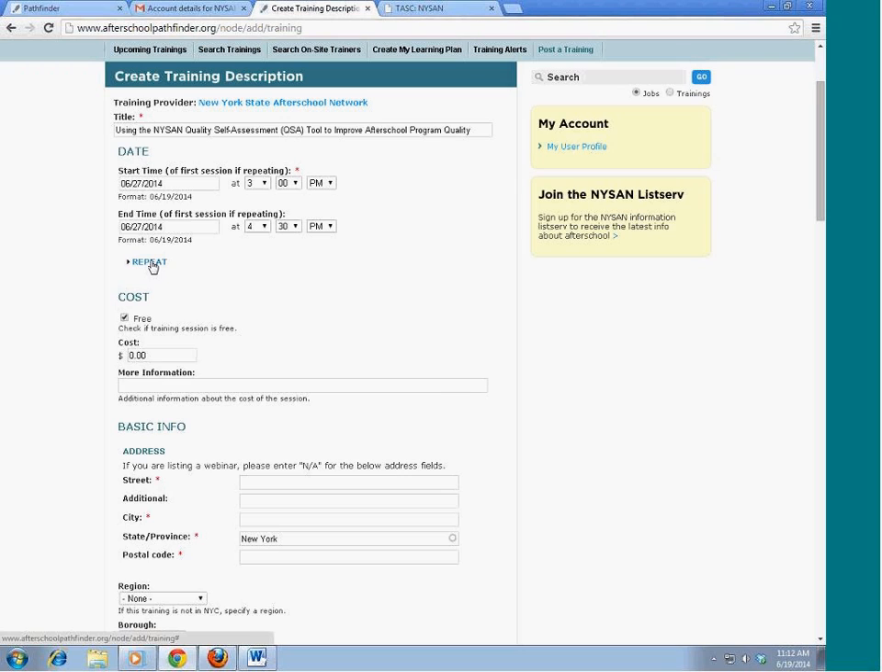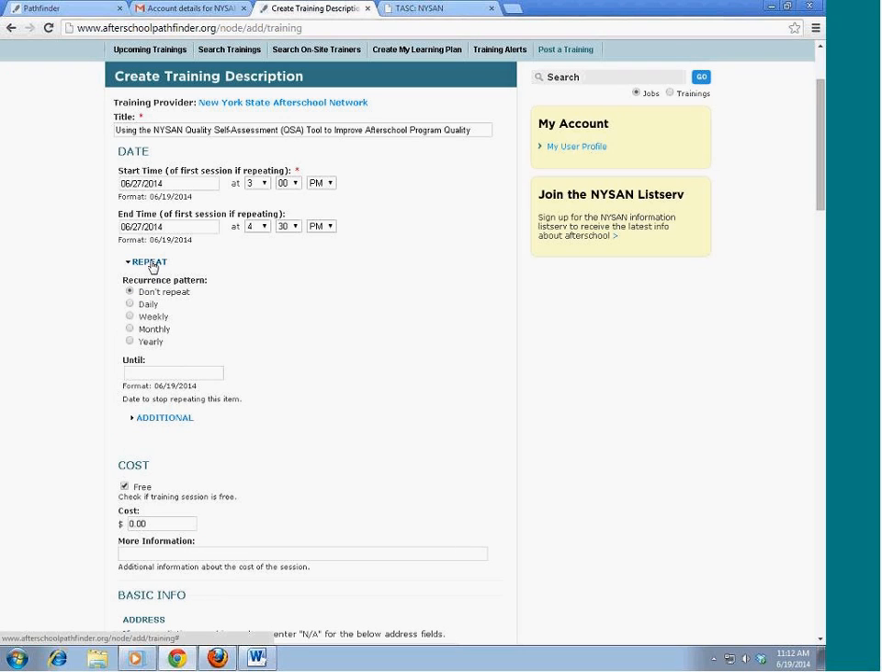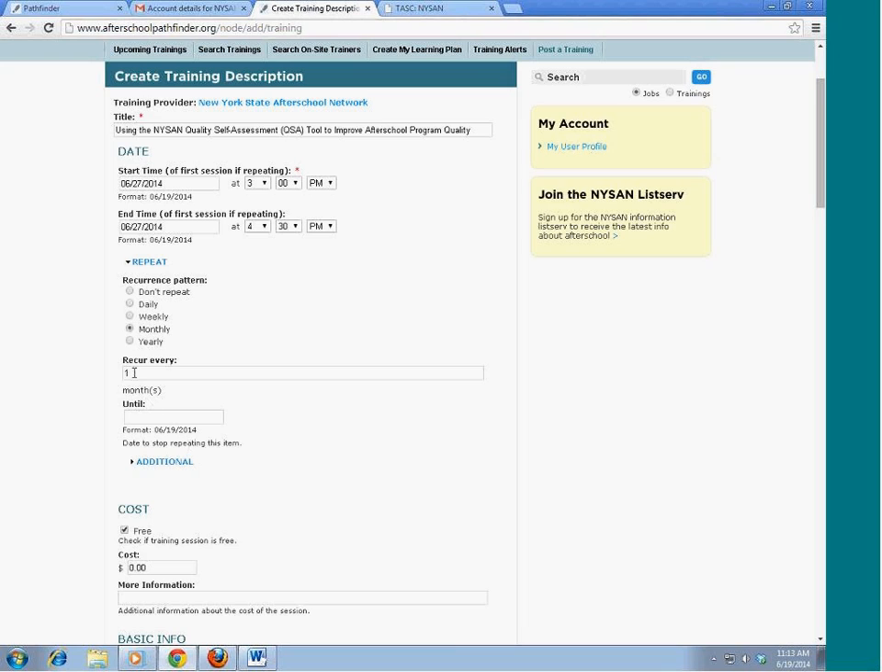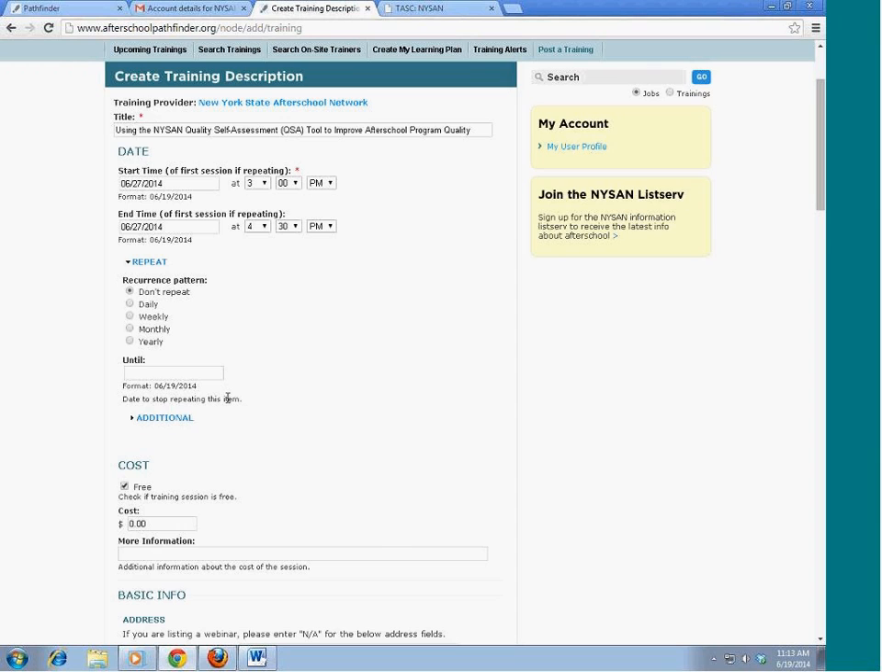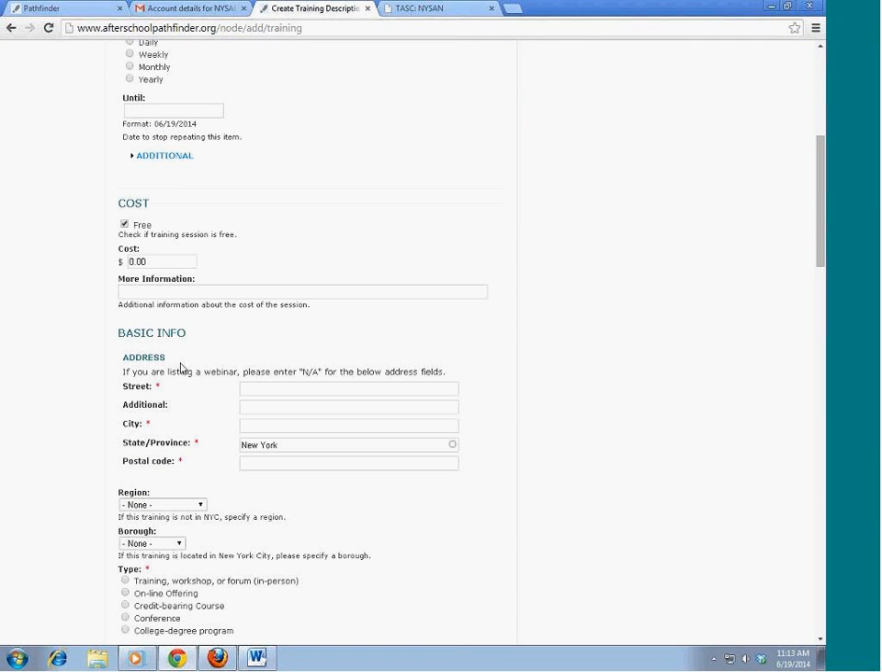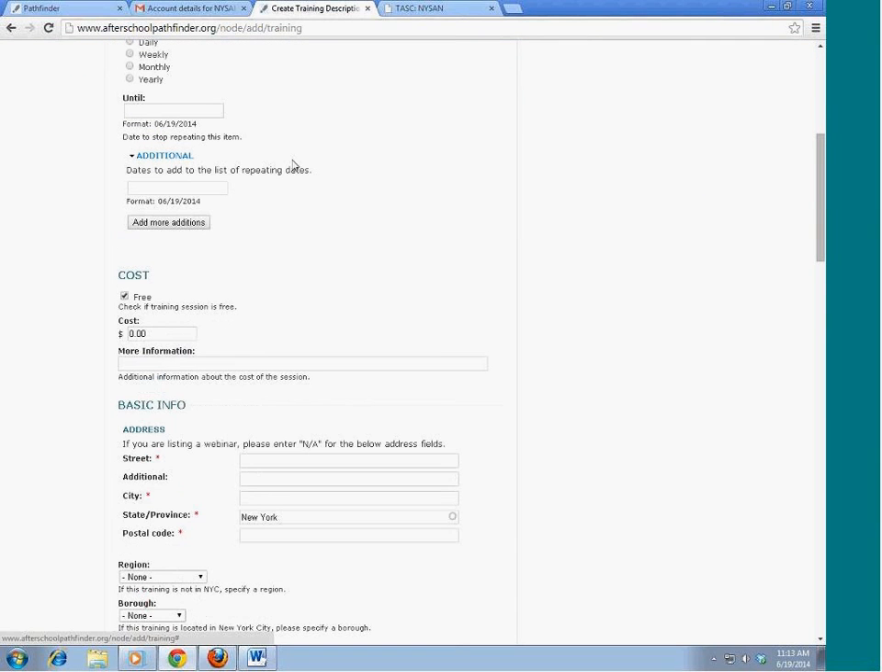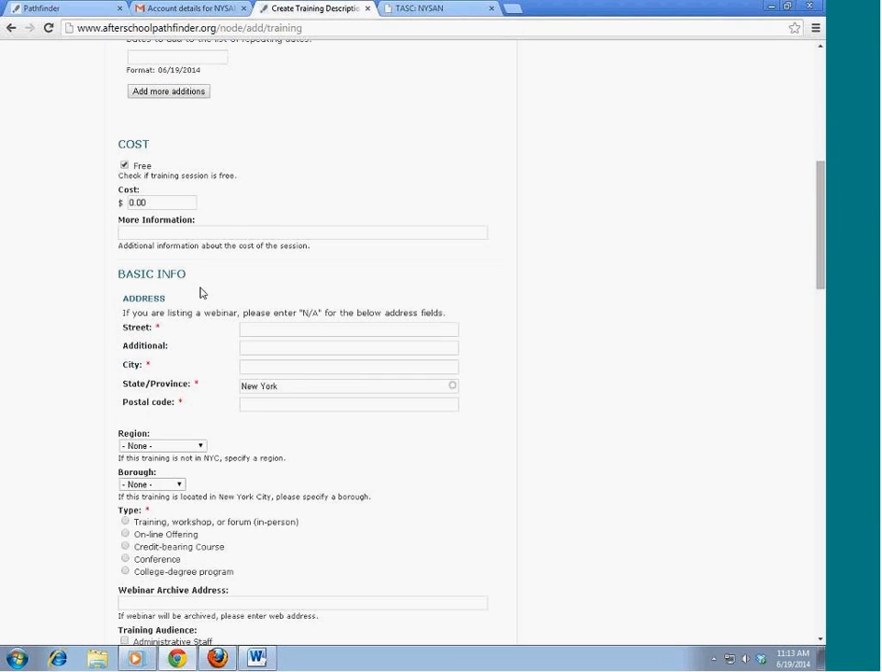Note that you also have the option up here further to repeat. So say I offer this training monthly, I can have it recur every month through a certain time. You can do that daily, weekly, yearly too. I'm going to take that back off. Don't repeat. I don't want that to be continued to be offered. But you can also select additional dates. So say you're only offering it one other time, so then you can put the other date that it would be on there.